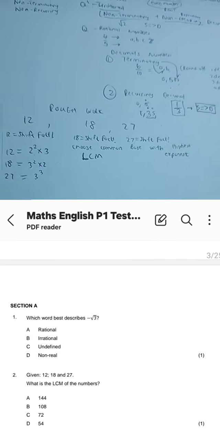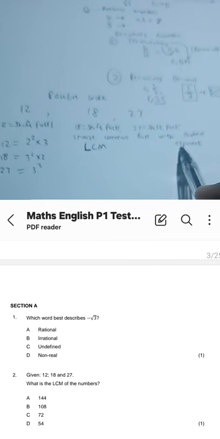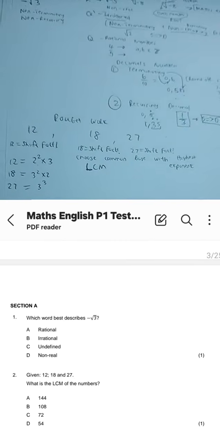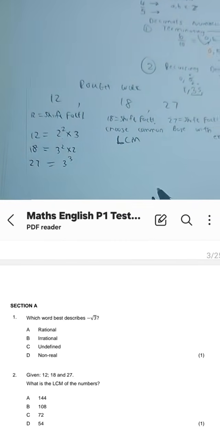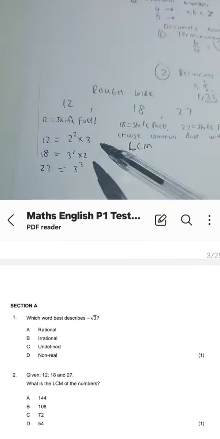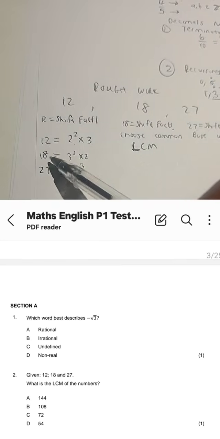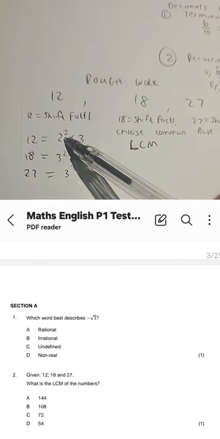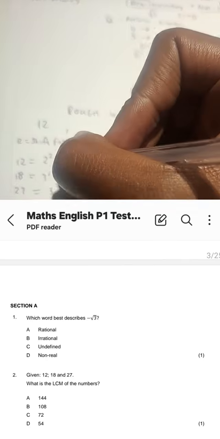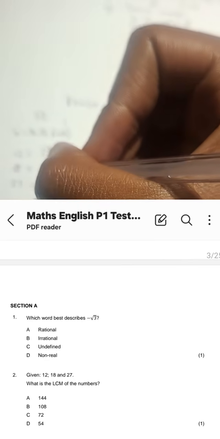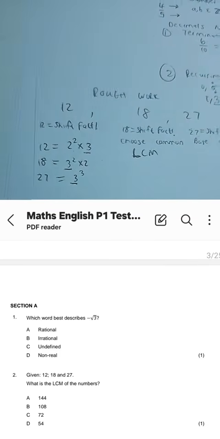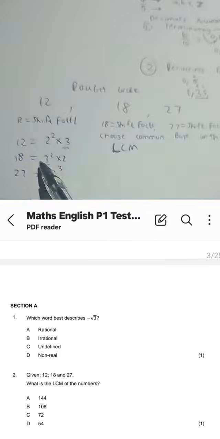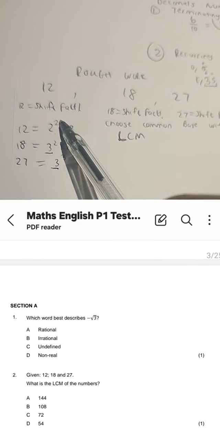Starting with what is common for everything, let's start there. If we look at 12, 18, and 27, which base is common? Base 3 is here, base 3 is there, base 3 is there. Now, out of those common bases, which one has the highest exponent?